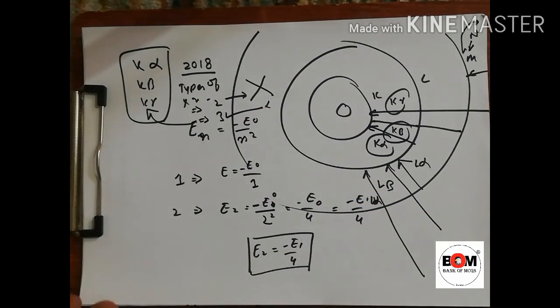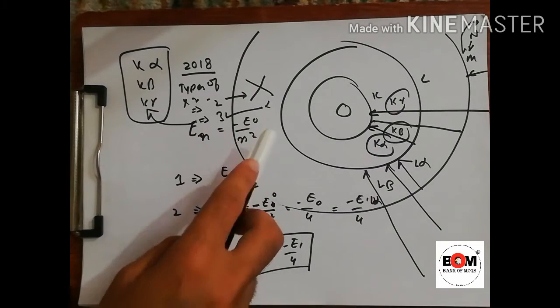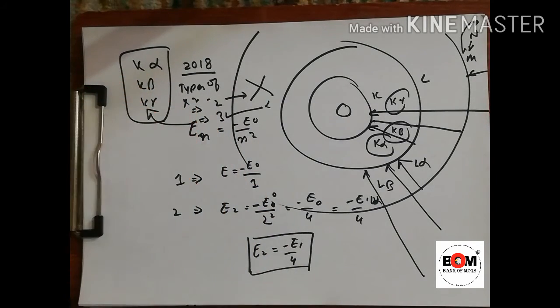Many students made the mistake. K alpha, K beta, K gamma are the types of X rays, not soft and hard.